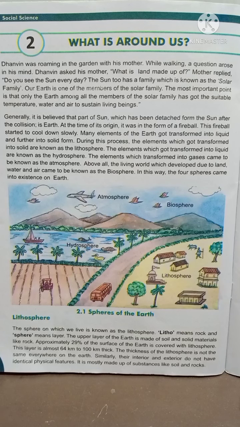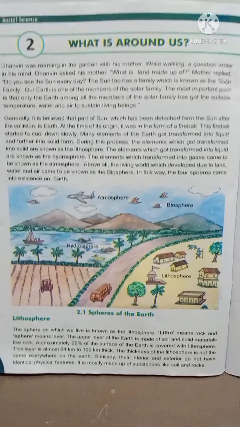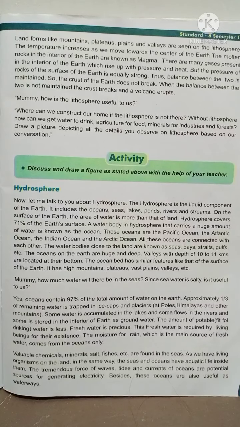It is mostly made up of substances like soil and rocks. On the lithosphere, that is on land, we see mountains, plateaus, plains and valleys. As we move towards the center of the earth, the temperature increases. The molten, means liquid or soft, rocks in the interior of the earth are known as magma.